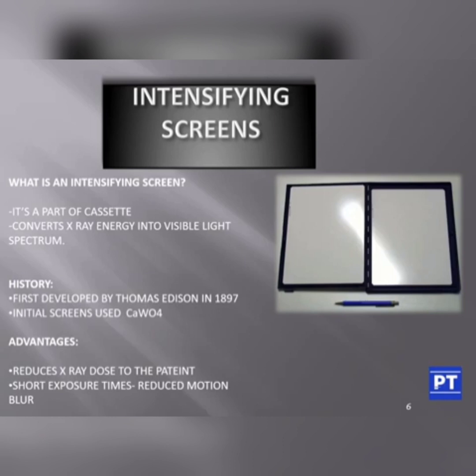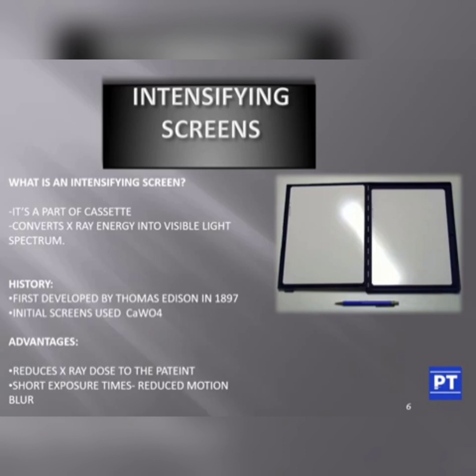So, history of the intensifying screen: it was first developed by Thomas Edison in 1894. The initial screen used calcium tungstate. So the material used is calcium tungstate. It is a form of phosphor.